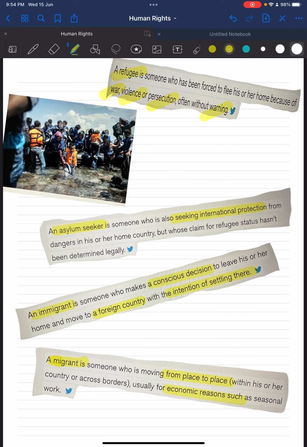seeking better opportunities. Many of those crossing the US border from Central American countries, El Salvador, Guatemala and Honduras, are in fact asylum seekers, not migrants. They have a well-founded fear of persecution if they were to return home. I hope you understood the difference between refugee, asylum seeker, immigrant and migrant.